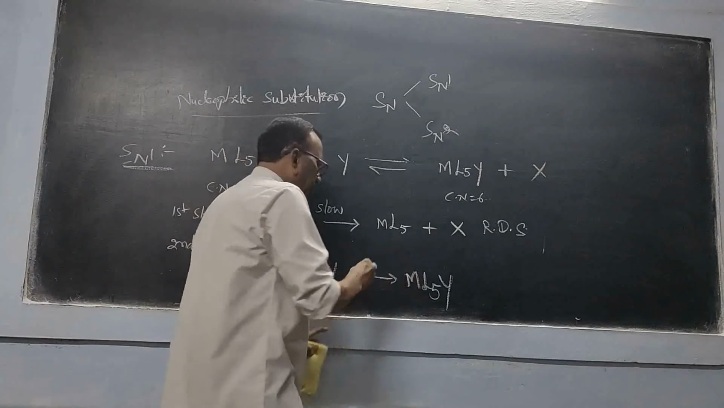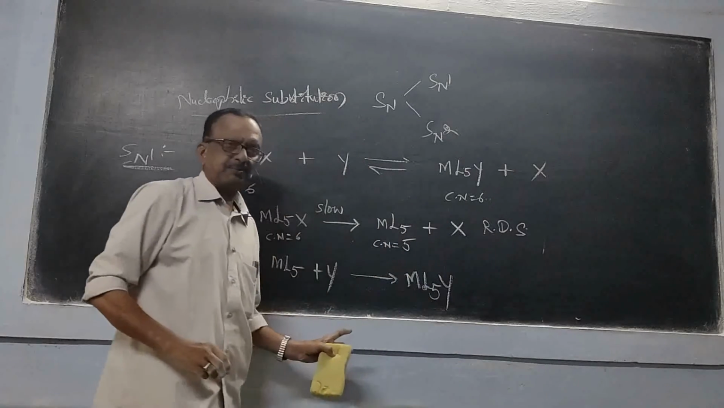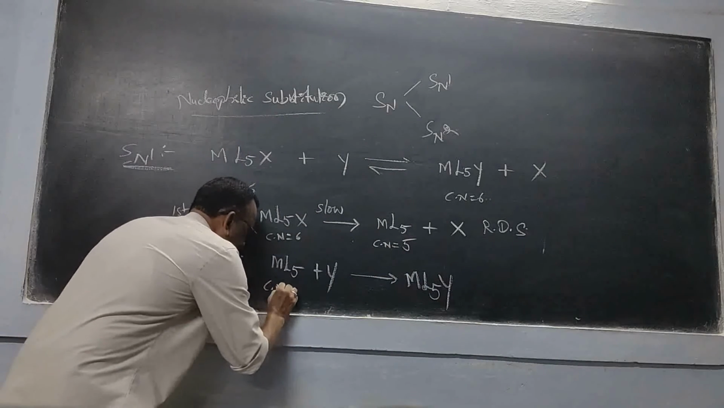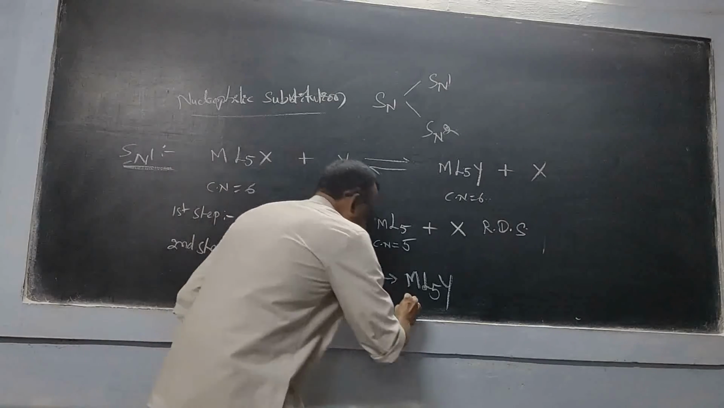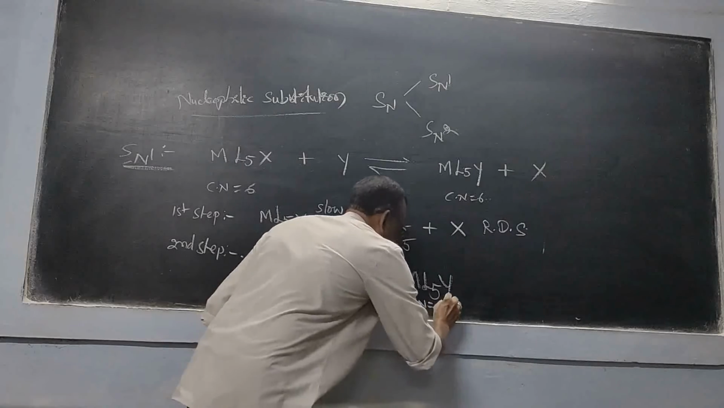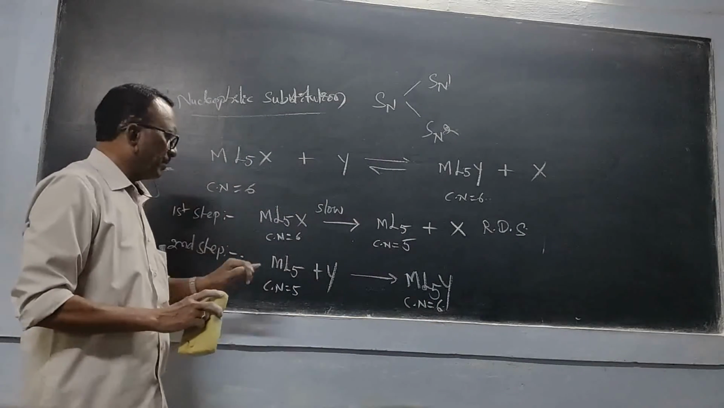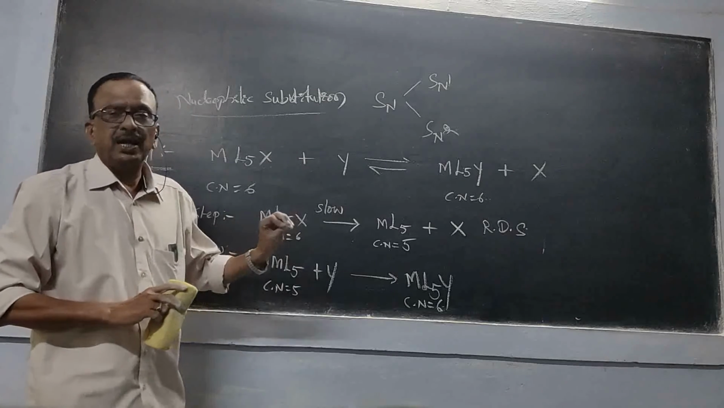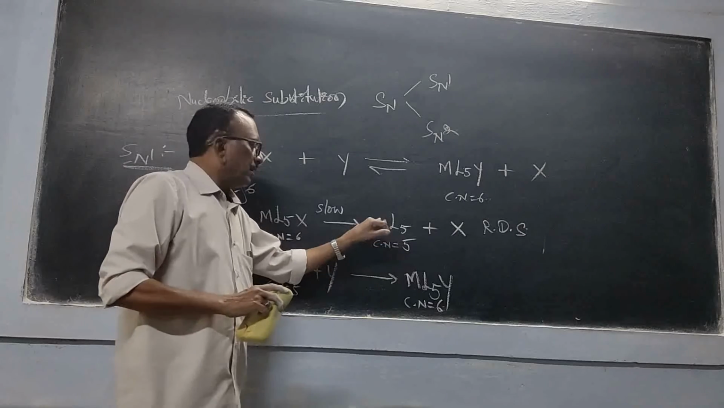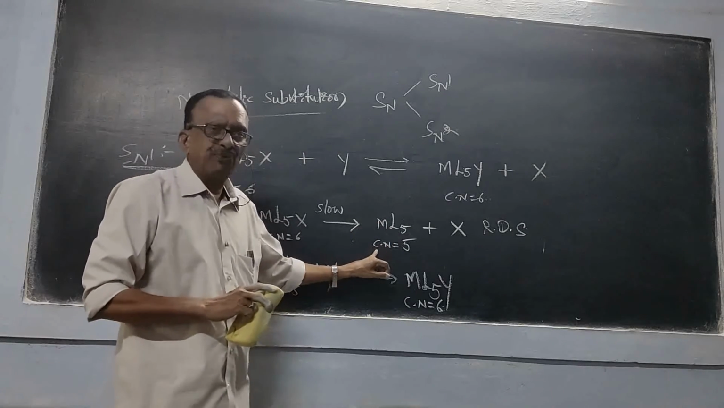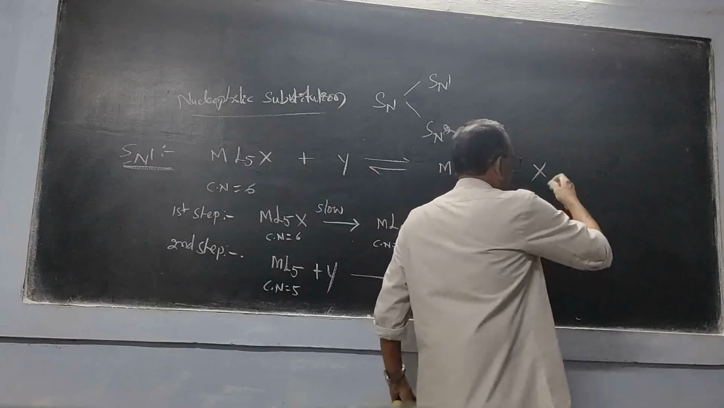Now here only 5. That means the coordination number has been reduced. So it is 5. Now this is coordination number 5. 1 ligand is being added. So here the coordination number finally will become 6. Now the complexes which have coordination number 6 will have octahedral structure. And the complexes which have coordination number 5 may have 2 types of symmetry geometries.